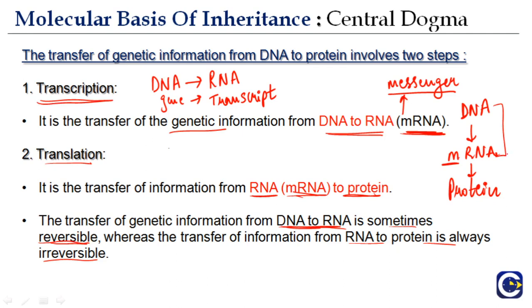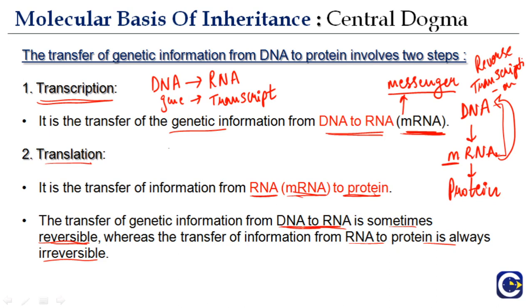So from DNA to mRNA it is transcription. What is mRNA to DNA? It is reverse transcription. Okay, and where does reverse transcription occur? It takes place in retroviruses and retrotransposons, as we saw in the previous slides.